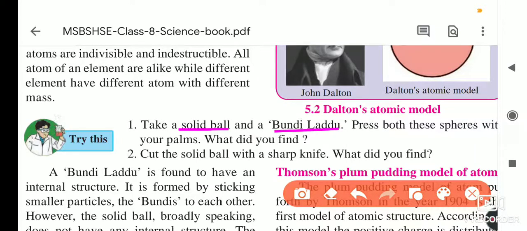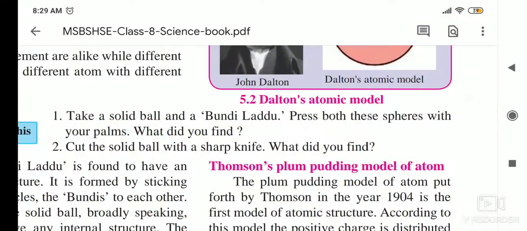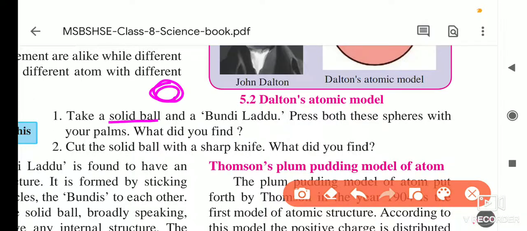As you know, when you break a bundi laddu, you see small bundis inside it. The solid ball is not like that. A solid ball is only one kind of matter, but a bundi laddu is made up of small particles that come together and form the bundi laddu.